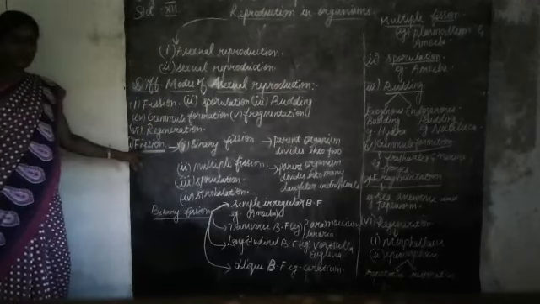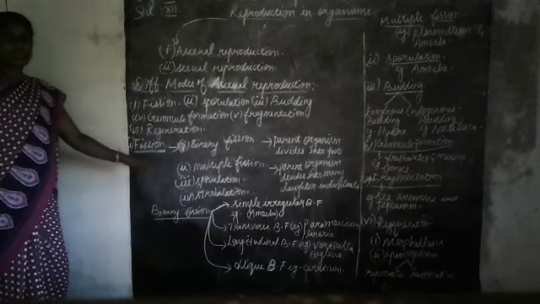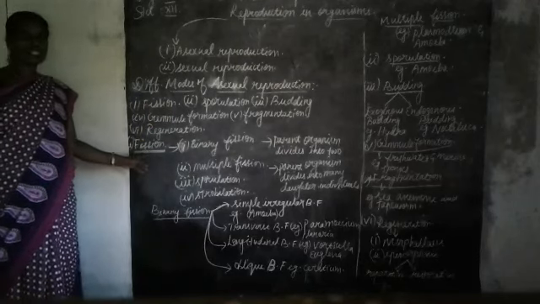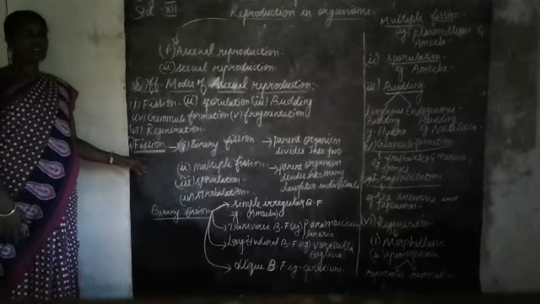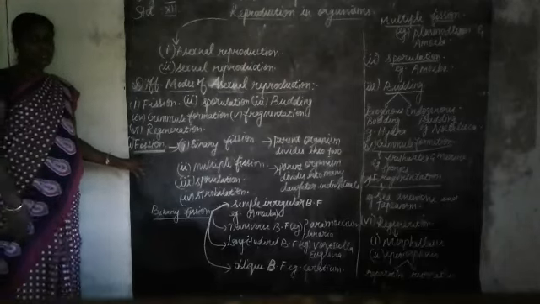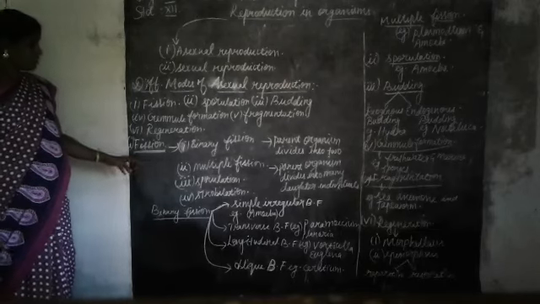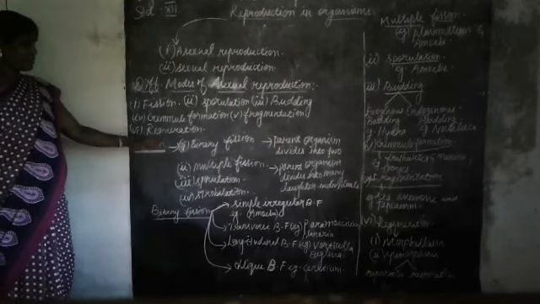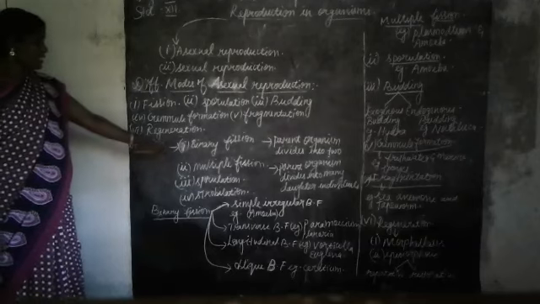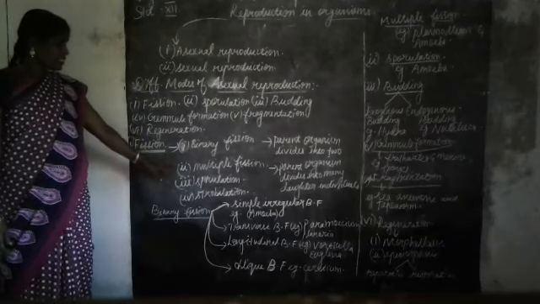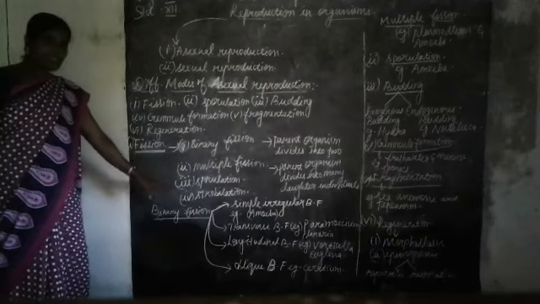First I want to say about fission. What do you mean by fission? It's a process of division of a parent body into two or more identical daughter individuals. This can be classified into four types. What are they? There is binary fission, multiple fission, sporulation, and strobilation.